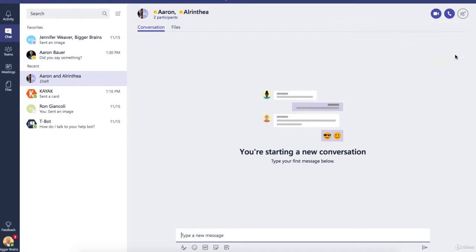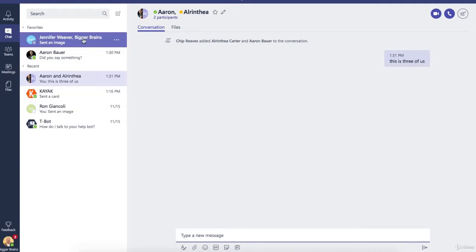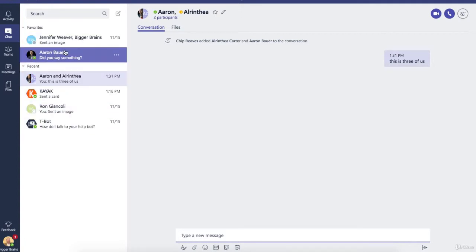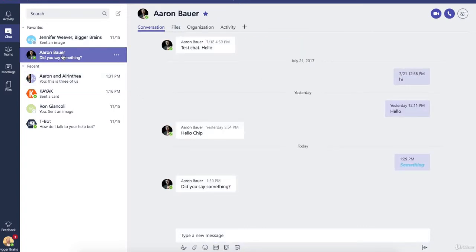Okay. So this is keeping whatever Aaron and I had talked about before still private, but now we're having a conversation, the three of us, and this conversation will be private amongst the three of us. And now both you and Aaron will receive that. And if you notice over on the left-hand side where I'm sorting through my different chats, I have a chat for Aaron, and then I also have a chat for Aaron and Alrinthia. Which, by the way, is hard to say. So here's the conversation I'm having with the three of you, and here's the conversation I'm having just with Aaron, and those are separate. And that's for privacy reasons, like you might expect.